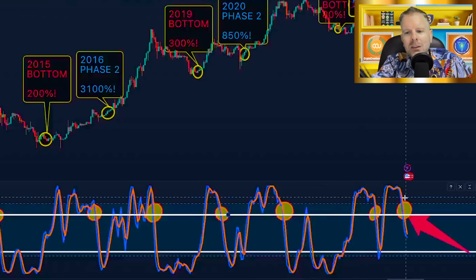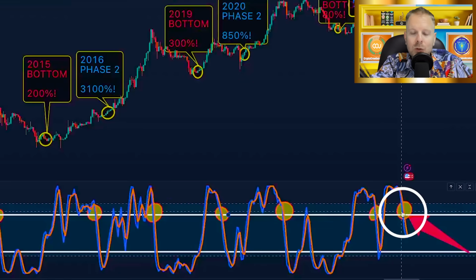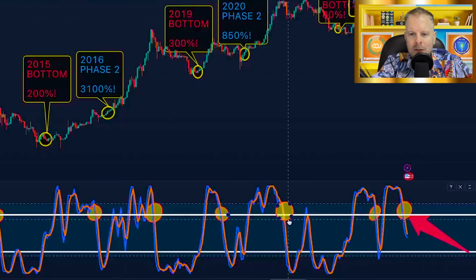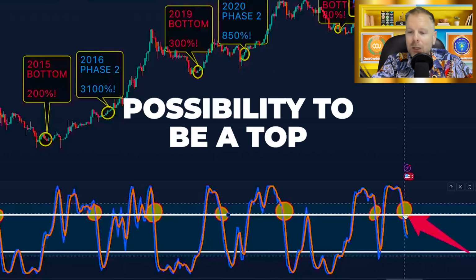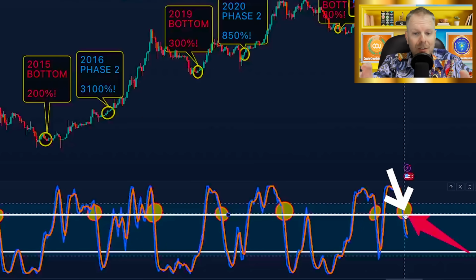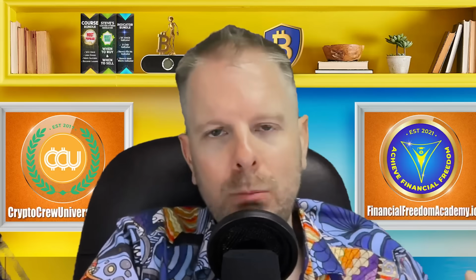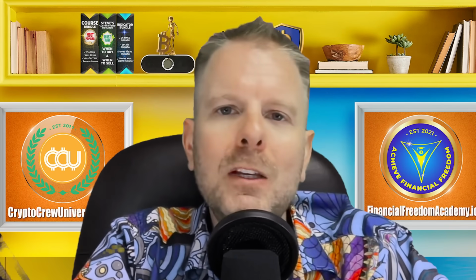Can this be avoided, that this could be the top? My answer is yes. What we have in front of us are clear-cut signs that this has the possibility to be a top, although the charts outside of this one, if you look at the totality of the charts that I study, there's no confluence yet that we are at a market cycle top. There is confluence that we are potentially at an interim top for potentially months on end, and then we'll reach that second wave of the market to push us much higher. That is what I'm seeing right now.